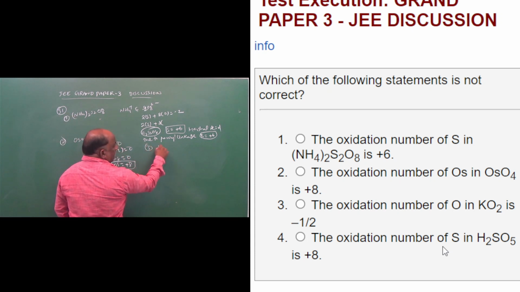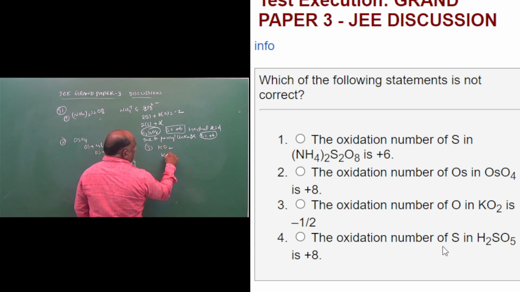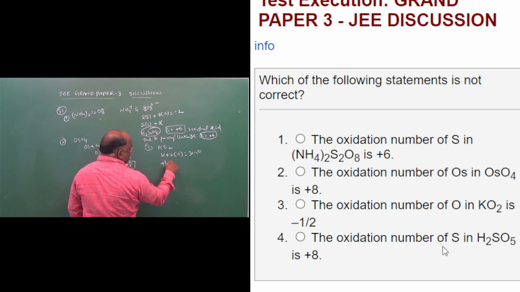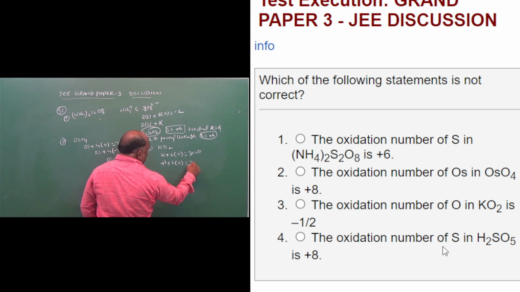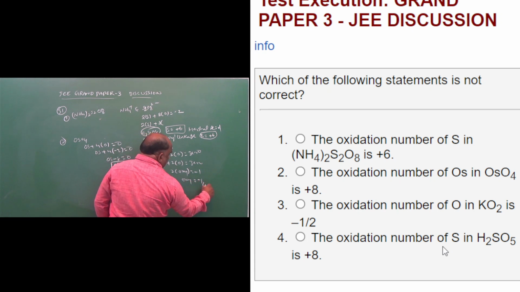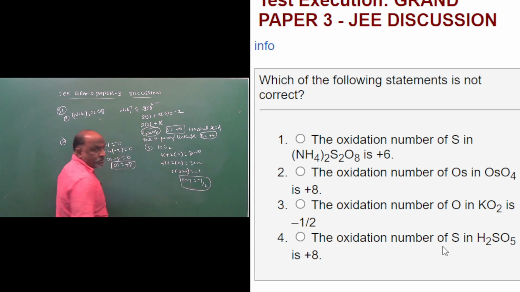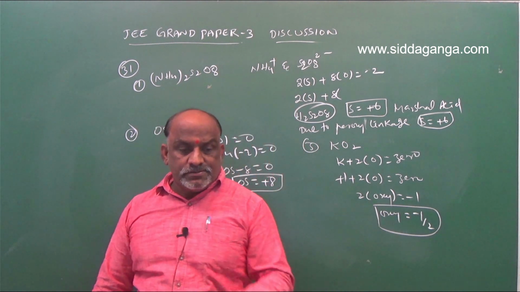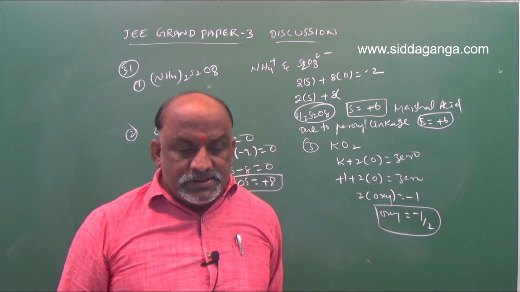And third option, KO2. K plus 2O is equal to 0. K belongs to first group. 2O is equal to minus 1, so oxygen is equal to minus 1 by 2. Third option is also correct. First option is also correct. Second option is also correct.